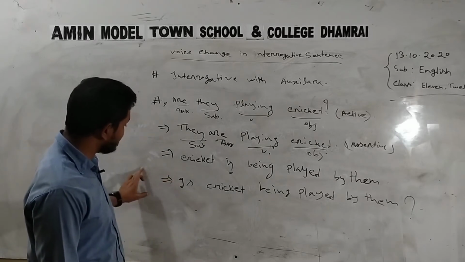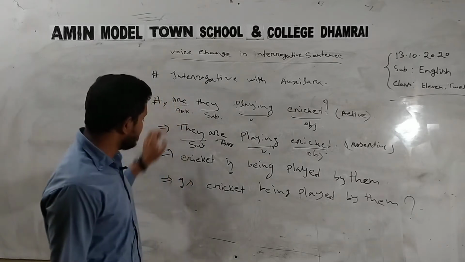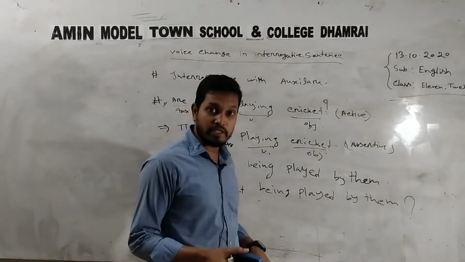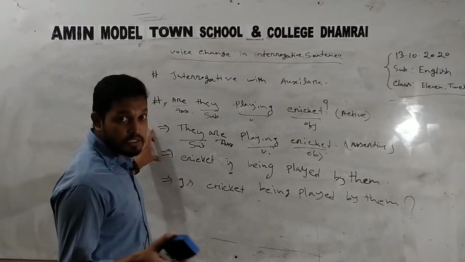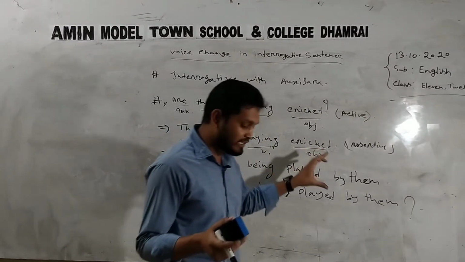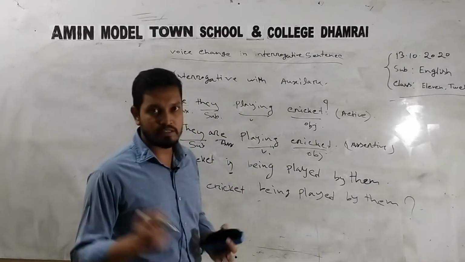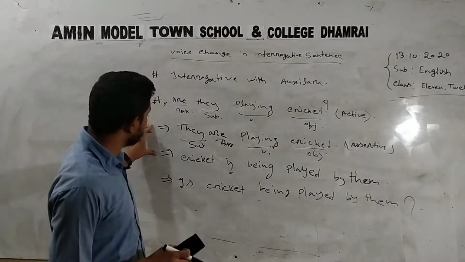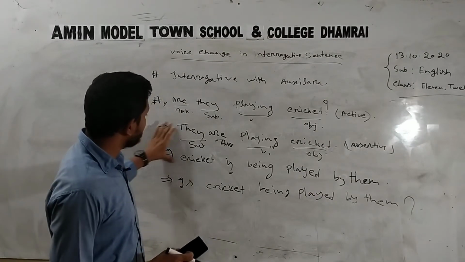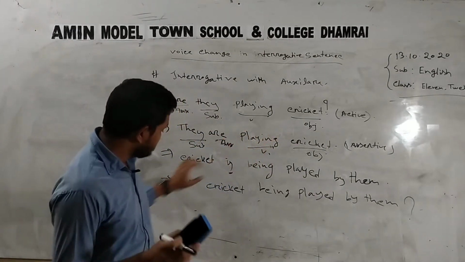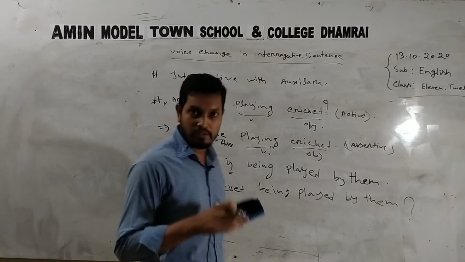If you guys just answer from this sentence, then it will be okay. But to make it easy for you, I use this as we do in maths, as a supplement. This is the supplementary. So if you guys don't use this, okay, fine. If you guys only use this, then it will be correct.